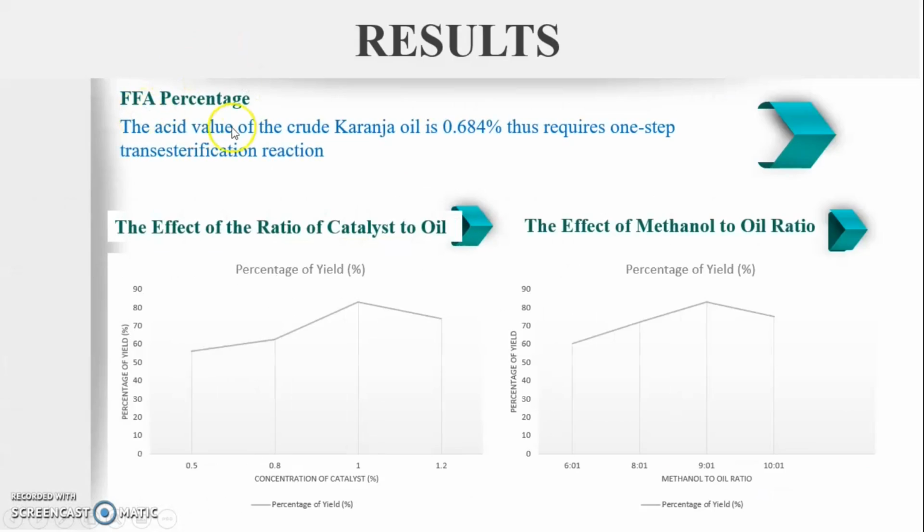Now the results. We have found that the FFA value is 0.684%, which is less than 1%. Thus we continue with one step transesterification method to produce the biodiesel. Later we have the effect of the ratio of catalyst to oil. We have seen that 1% concentration of the catalyst gives the highest yield of the biodiesel, and for the effect of methanol to oil ratio, we have got that 9:1 methanol to oil ratio gives the highest yield of biodiesel.